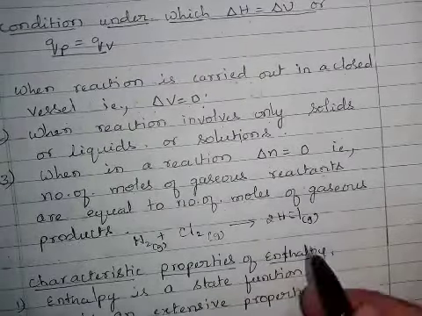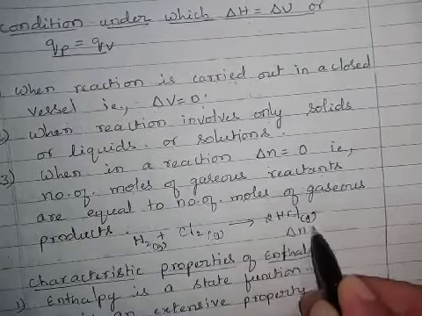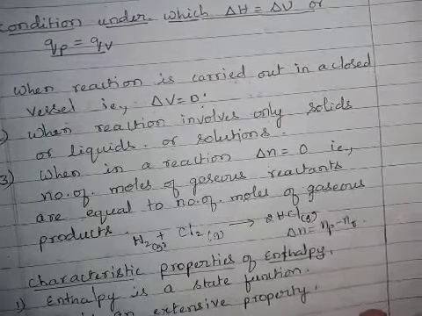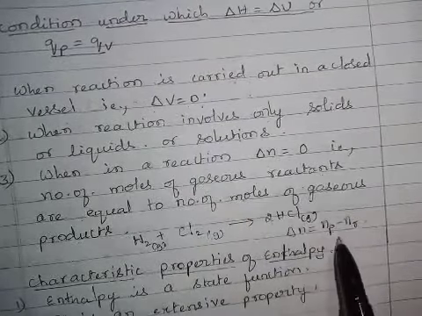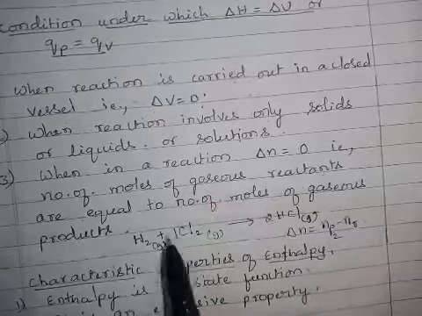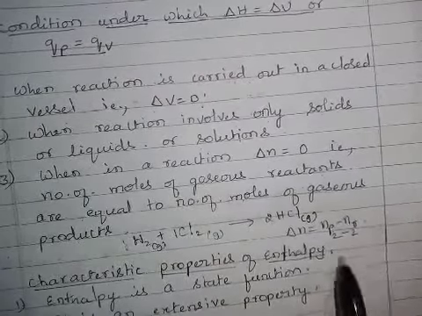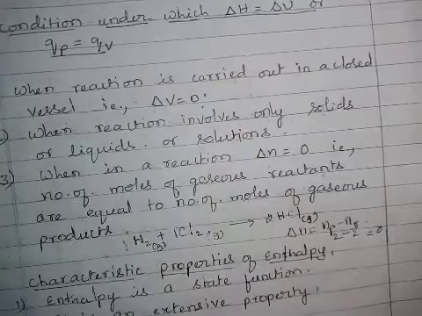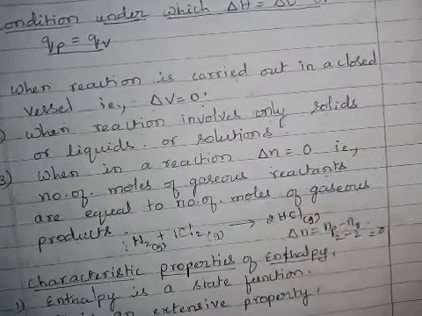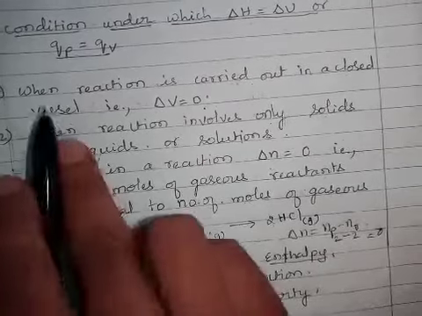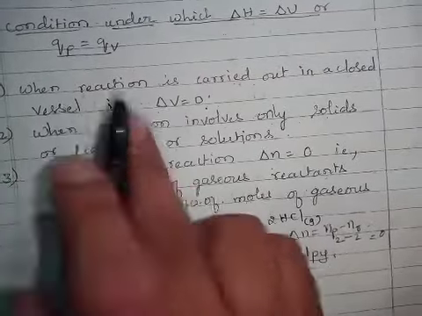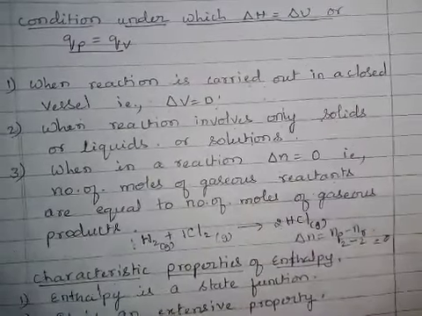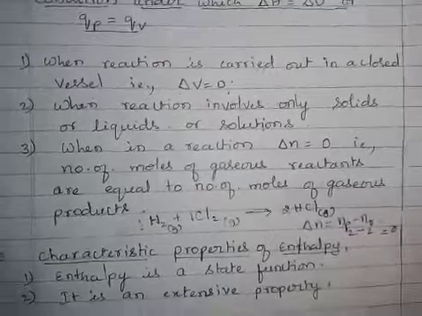Here delta N = Np minus Nr. Np is 2, Nr is 1 plus 1, that is also 2. So delta N equals 0, and when delta N equals 0, delta H = delta U. So these are the three conditions where the delta H value becomes equal to delta U, or the QP value equal to the QV value.